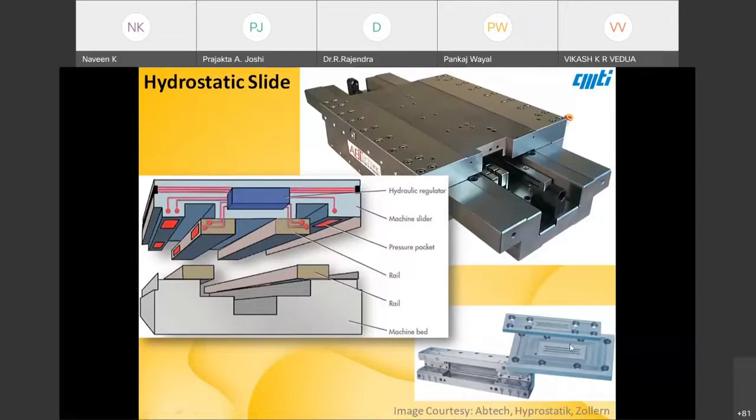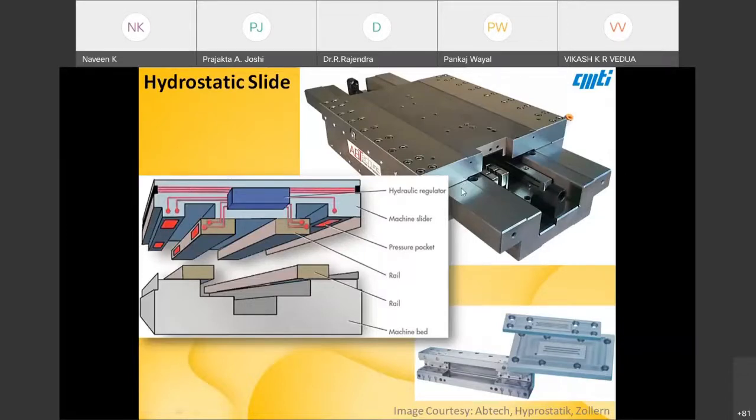At the present time I cannot go very much into detail. The gaps will be something like 10 to 15 micron between the top stator and the moving element.